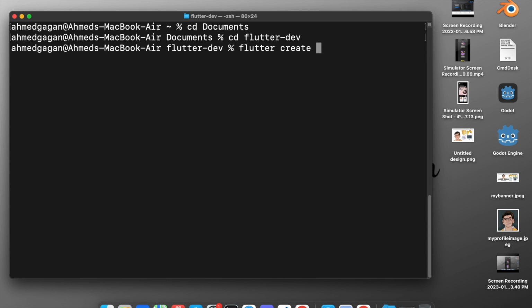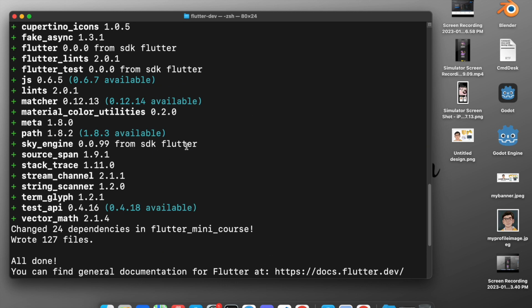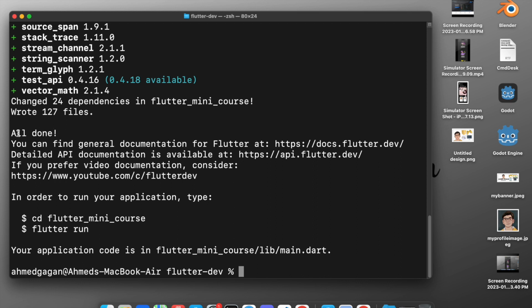We will name it flutter_mini_course, making sure to add underscores instead of spaces. Hit enter, and this will create your first Flutter project in your directory. And as it says, all done, we have successfully created a new Flutter project.